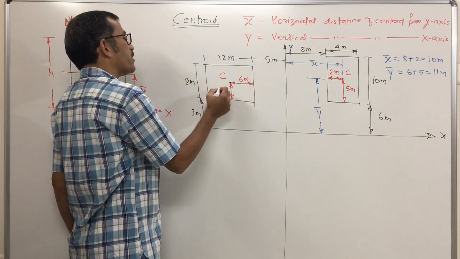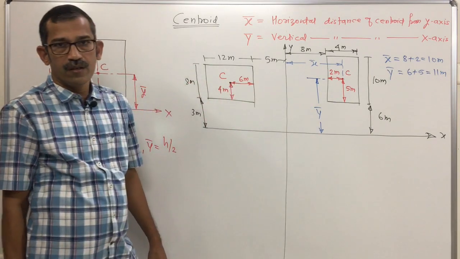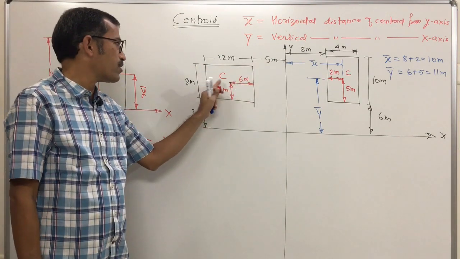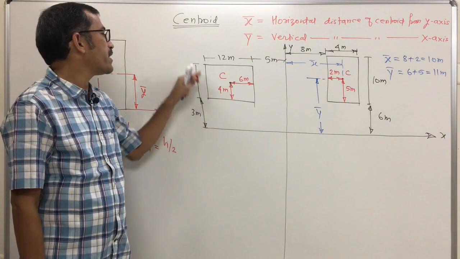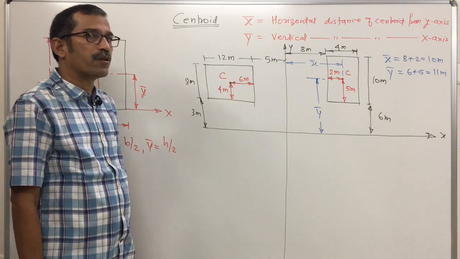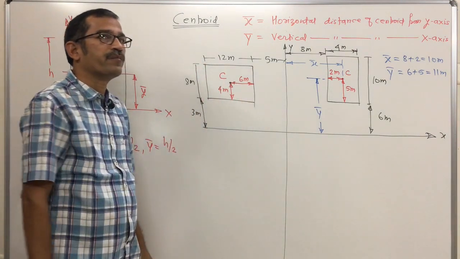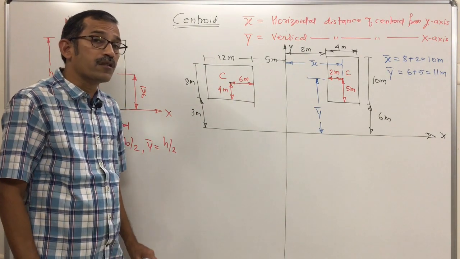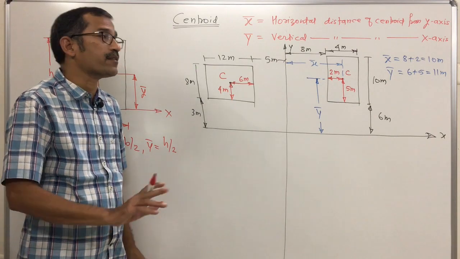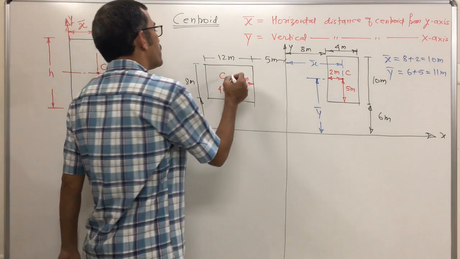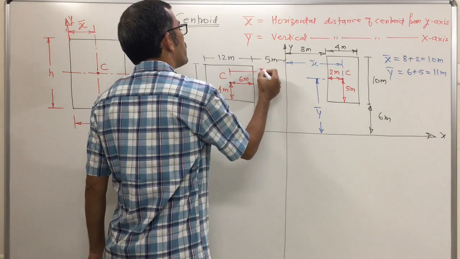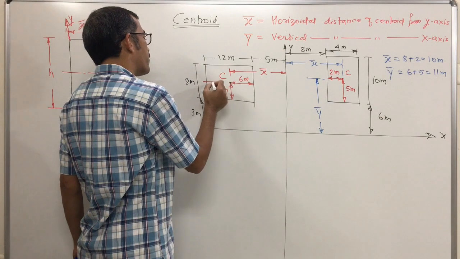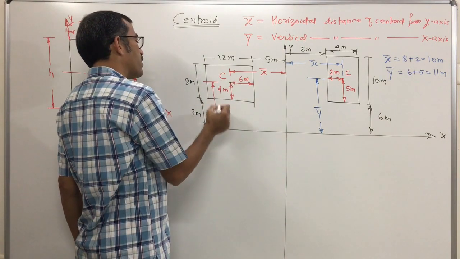This one is 8 meter, that means 4 meter. The centroid is located at its center. 12 means its half is 6, from this side also 6, from here also 6. Height 8 means this is 4, this is 4. But your x bar is not 6 meter, y bar is not 4 meter. What is the reason? The distance of the centroid from the y axis is x bar, so this distance is x bar. And the distance of the centroid from the x axis is y bar.